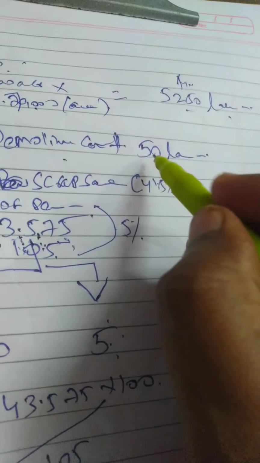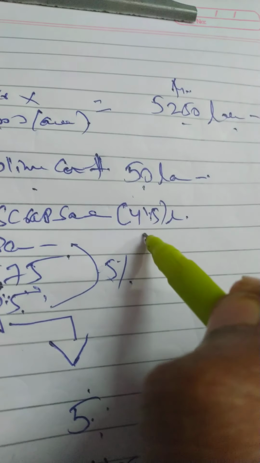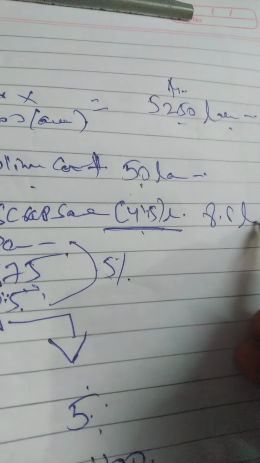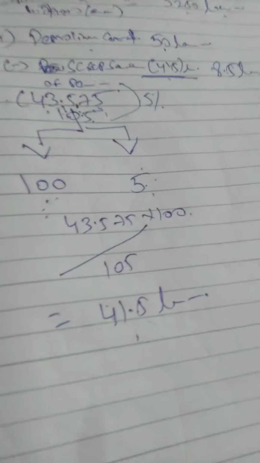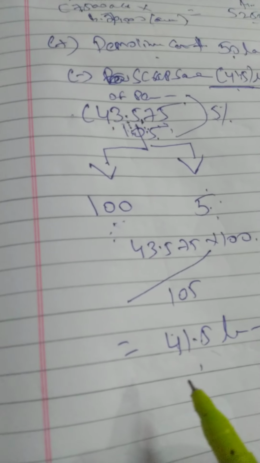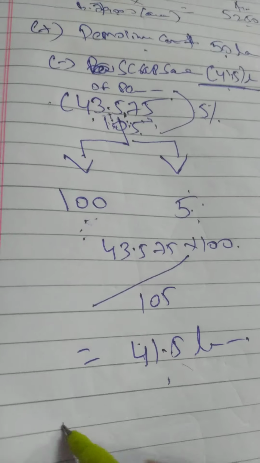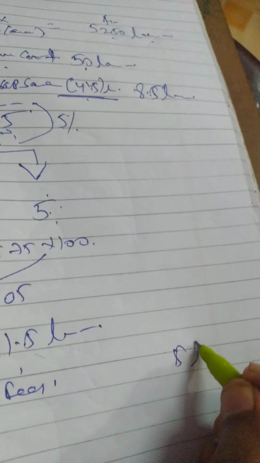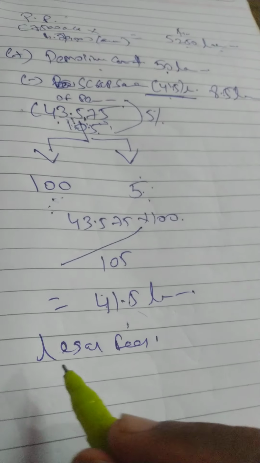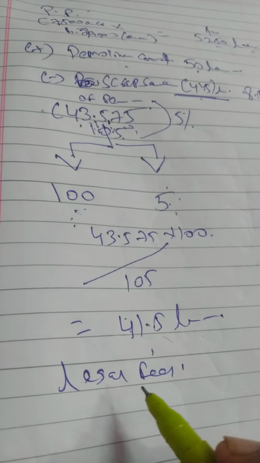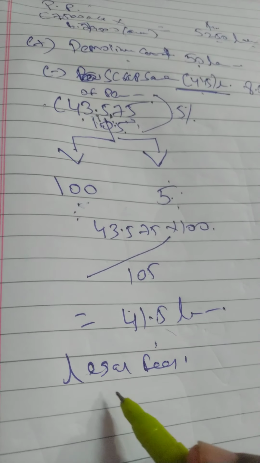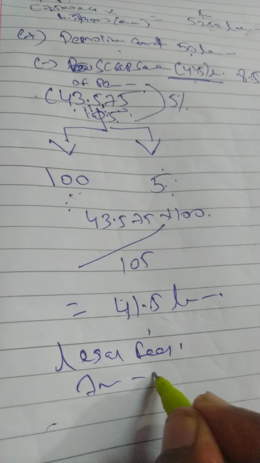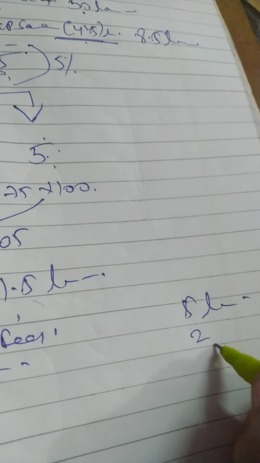Demolishing cost is 50 lakh. I received 41.5 lakh. Net cost to me is 8.5 lakhs. Then what other expenditure did they incur? Legal fees of 5 lakh rupees. That is also a cost; we have to include it in the cost of the asset. Professional fee. Then what else? Insurance of 2 lakh rupees.